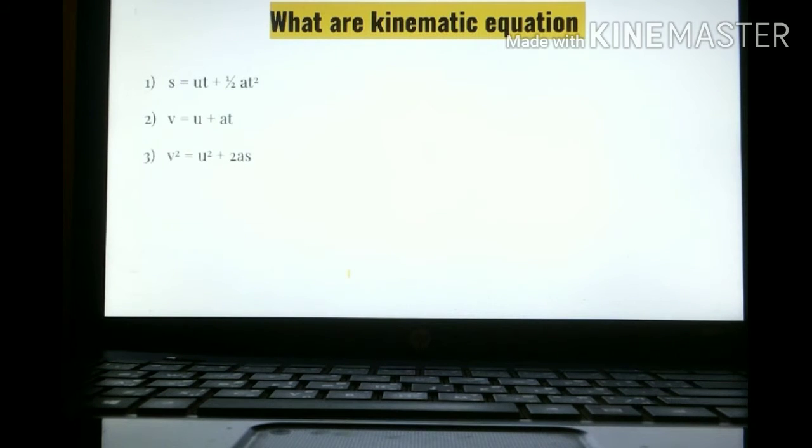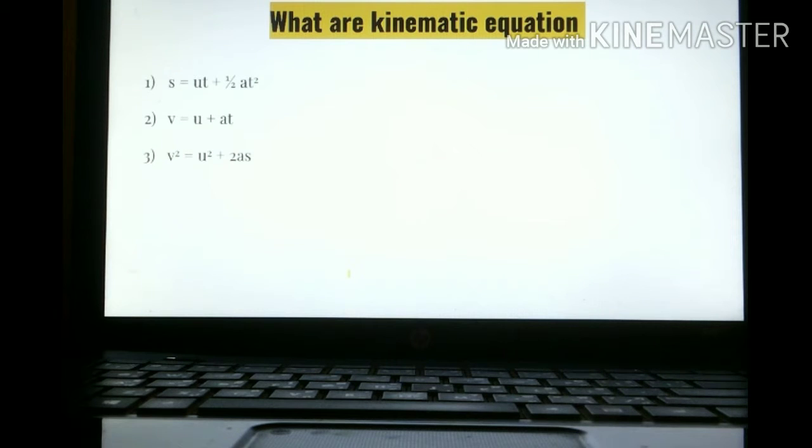Kinematic equations, or linear equations, as they are also called. The first equation is S = ut + half at square. S is called the displacement. U is the initial velocity. Take for example, a vehicle is at rest.